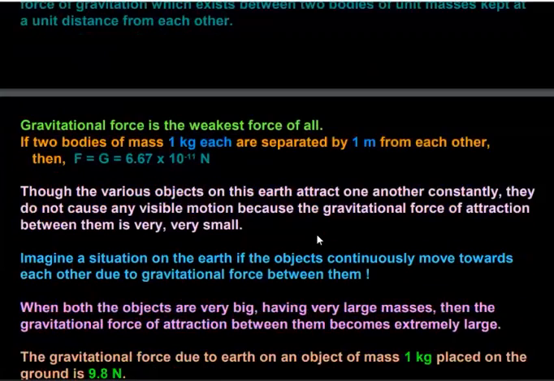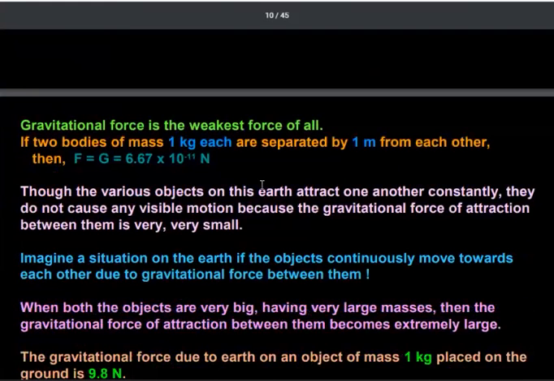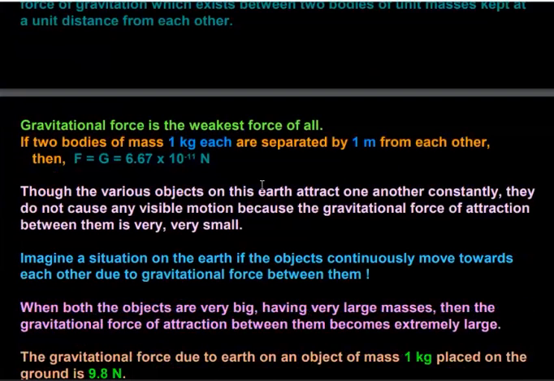Gravitational force is the weakest force of all types of forces. There are three fundamental forces: gravitational force, electrical force, and nuclear force. Out of these three fundamental forces, gravitational force is the weakest of all. If two bodies of mass 1 kg each are separated by 1 meter from each other, then the force of gravitation between them is 6.67 into 10 to the power minus 11 Newton.